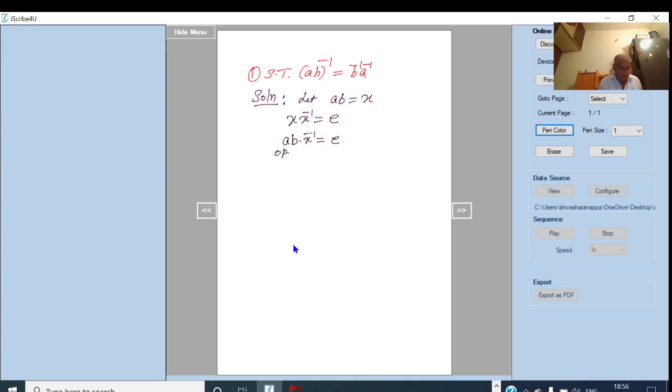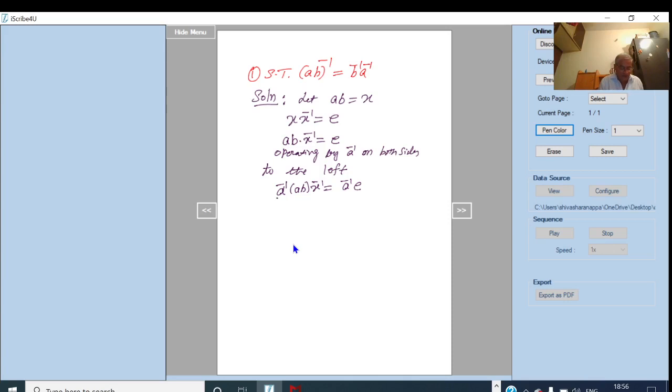Now operating by A inverse on both sides to the left, we get A inverse into AB into X inverse is equal to A inverse into E. I am operating by A inverse on both sides.